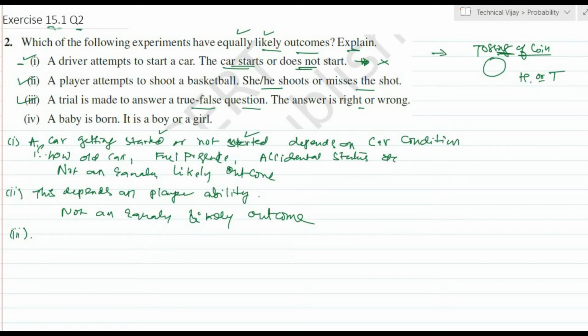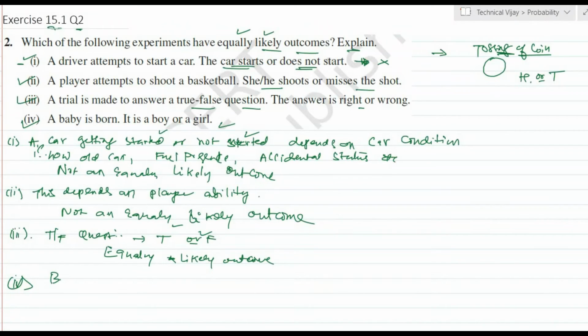See here, a question is there, a true or false question. The answer for this will be true or it will be false. Other than this, there are no possibilities. Hence it is an equally likely outcome. The fourth one: a baby is born. It is a boy or girl.